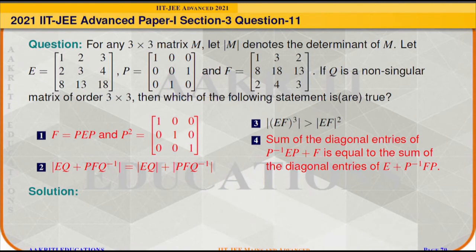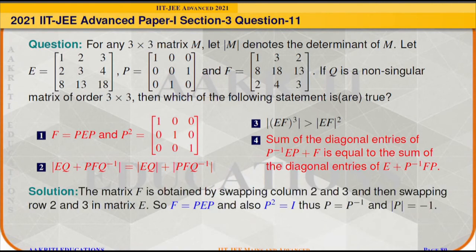So if we find P times E times P, it will give F, because it will interchange column 2 with column 3 because of the post-multiplication, and it will also interchange row 2 with row 3 after the column transformation because of the pre-multiplication. So it means F is equal to P times E times P.